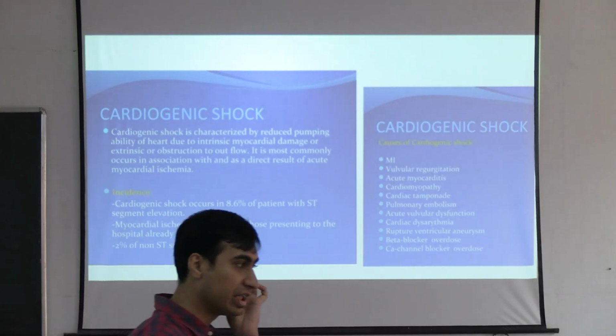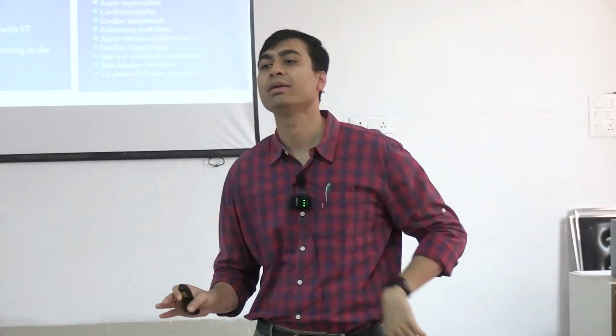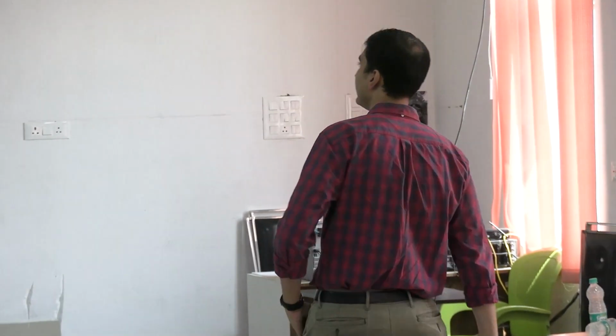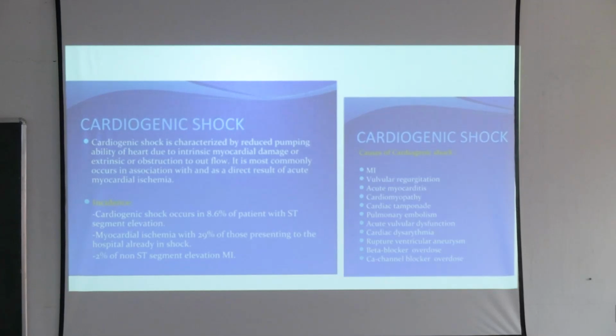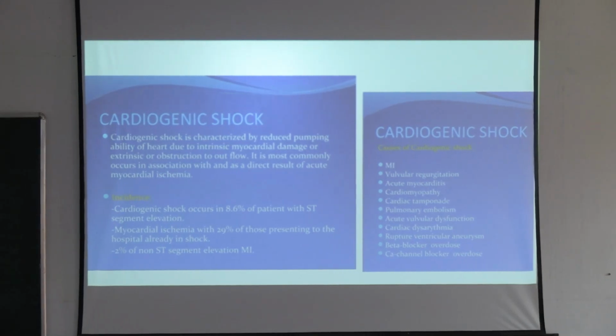Now coming to cardiogenic shock. It is not needed for orthopedics, absolutely not needed, though it might be important for some cases in your medicine, so I'll just go through it quickly. It is characterized by reduced pumping ability of the heart due to intrinsic myocardial damage, or extrinsic damage or obstruction to the outflow. A very good example is ischemic heart disease. Cardiogenic shock occurs in 8.6% of patients with ST segment elevation. ST segment elevation is what you get in ischemic heart disease when you have a cardiac arrest or a heart attack, commonly called ST elevation.